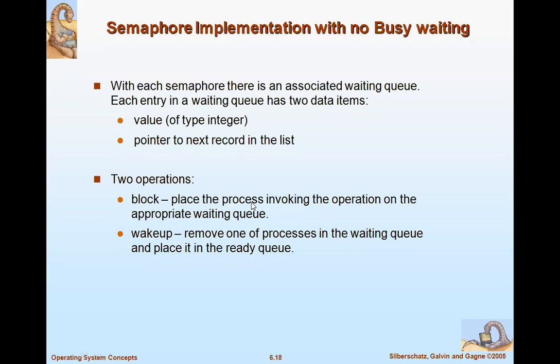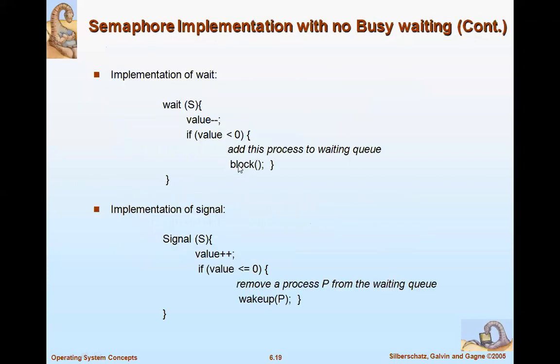When you block, if the process has to wait for some time, then place it in a waiting queue. When you wake up, if the process is ready for execution, then bring it from the waiting queue and place it into the ready queue. That is what we are doing here. You can see the block function and wake up function. I think you're clear. They can definitely ask you to explain the implementation of semaphore with no busy waiting, so you have to write this code compulsorily.